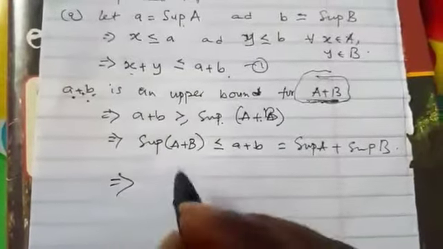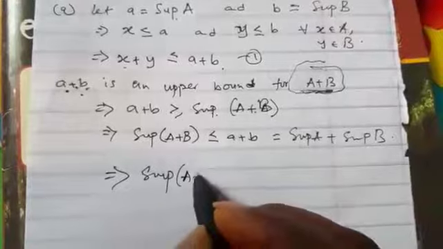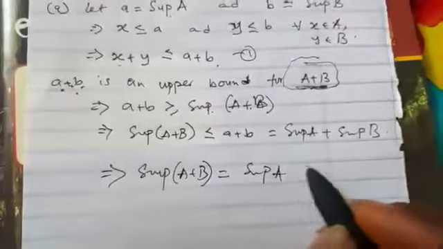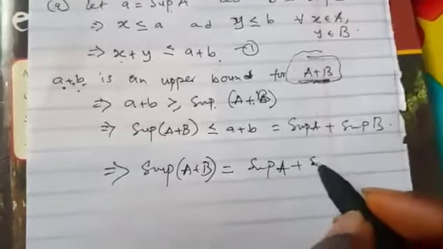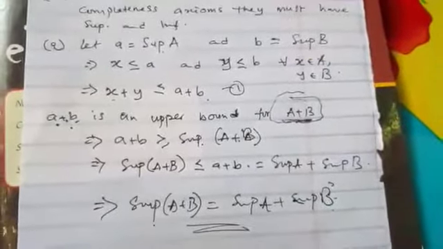So here we can conclude and say that supremum of A plus B is also equal to supremum A plus supremum B. So this is another property. It is an immediate consequence of this one. So we can conclude that supremum of A plus B is equal to supremum of A plus supremum of B. So let's prove the second one.